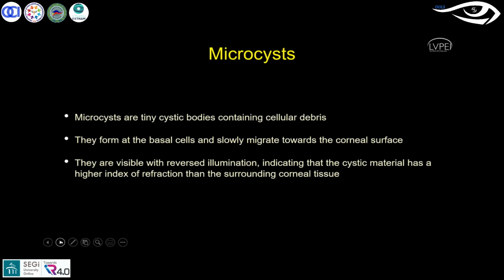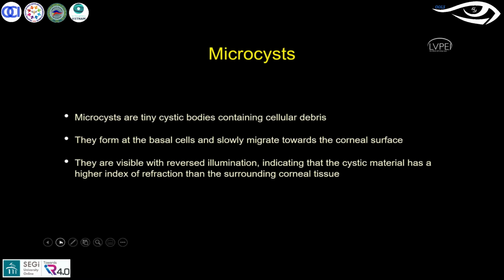At the epithelial level, one clinical manifestation observed over a period of time, as also in the literature, is the microcyst. Microcysts are very tiny cystic bodies containing cellular debris. You have a fluid accumulation with the cystic bodies. These can be observed only with higher magnification slit lamps, like 30 to 40x magnification, when you want to see detailed structure at the epithelial level.